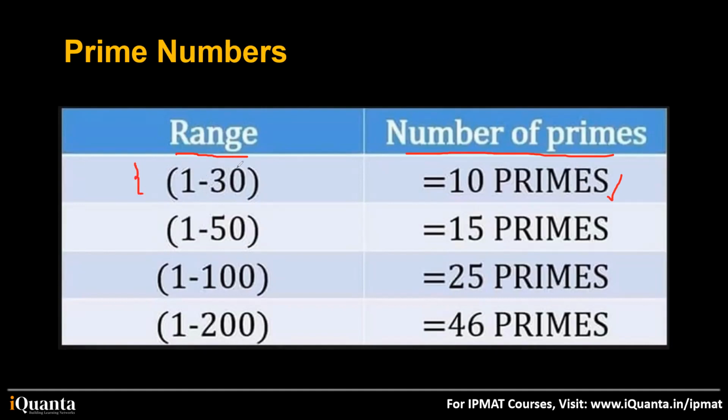It's okay not to memorize this right now, but later, if you encounter a question, you can always recall this. When we talk about the range 1 to 50, we have 15 primes. For 1 to 100, we have 25 primes. For 1 to 200, we have 46 primes. Most probably in IPMAT, they'll not be going beyond 100. So even if you just remember that there are 25 primes between 1 and 100, that is enough.